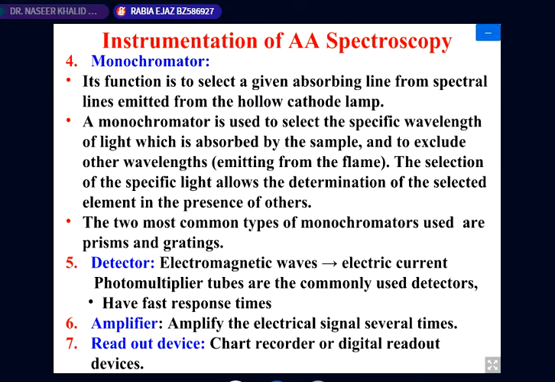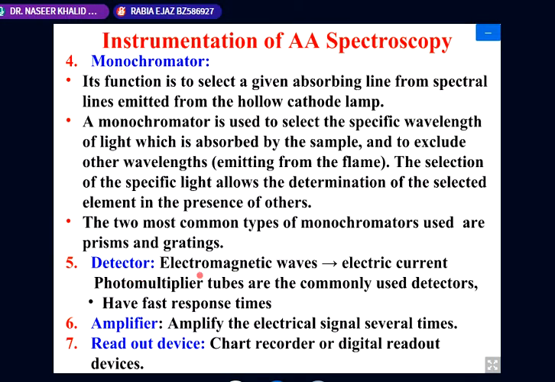Now, after this atomizer, there was the monochromator, so that we could only measure the absorption of the element of interest. It will remove all the radiation except that of the element of interest, which is being generated and utilized in the atomizer section.